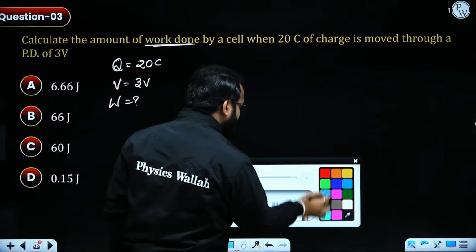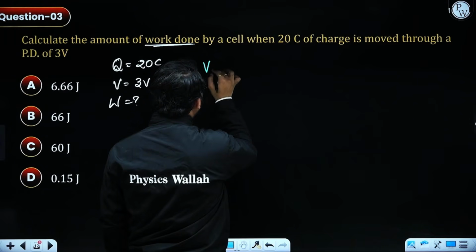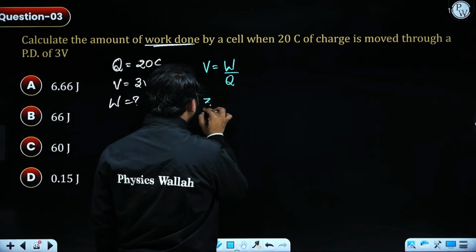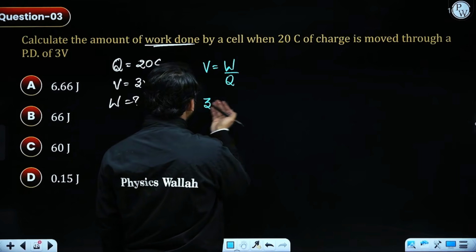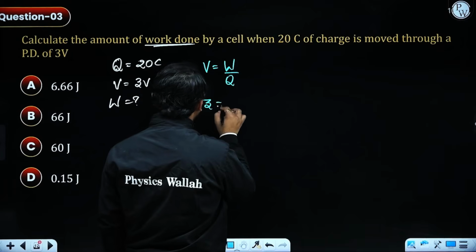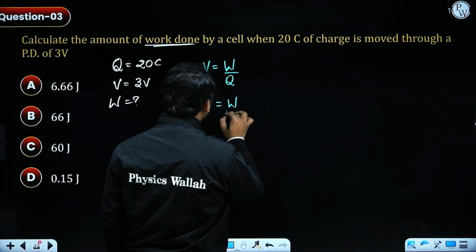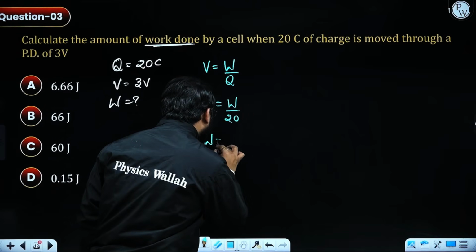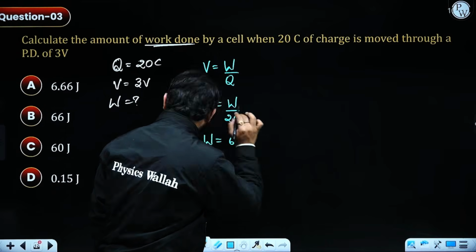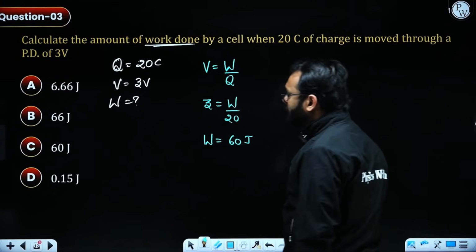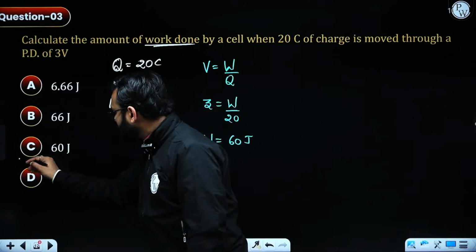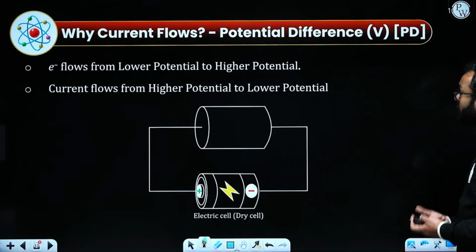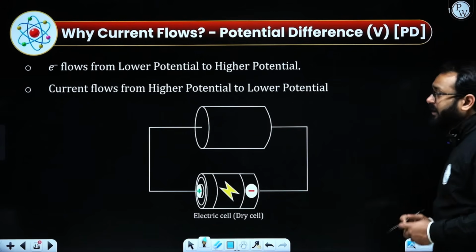To elaborate this, I need to put the value in the given formula, that is V equals W by Q. If I put the value, the value of V is 3 here, correct? And the value of W that I need to calculate, and the value of Q is given as 20. So the value of W is nothing but 60 joules. If we look into the options provided, option C will be the correct answer. Moving ahead, why current flows and what is the potential difference related to this.